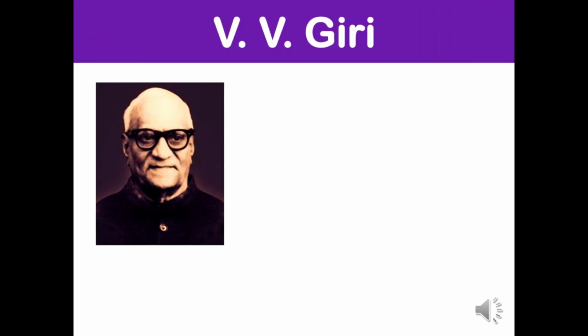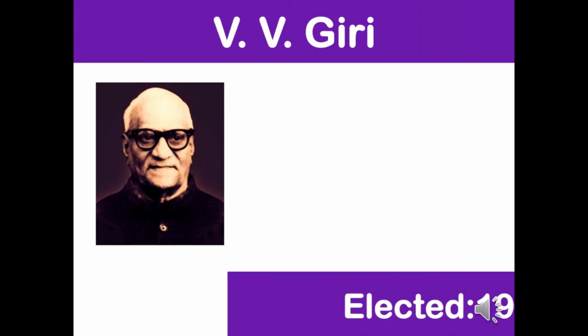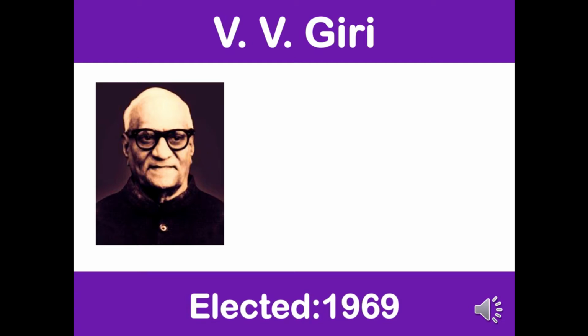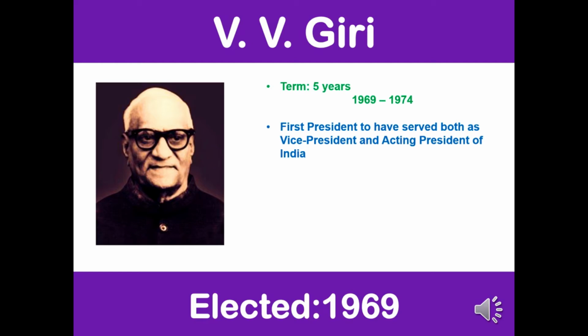So the next president of India was again V.V. Giri. He was elected in 1969. He served a term of 5 years from 1969 to 1974. He was the first president to have served both as vice president and acting president of India. He was an independent candidate, which means he had no affiliation to any political party.